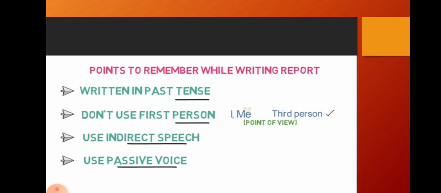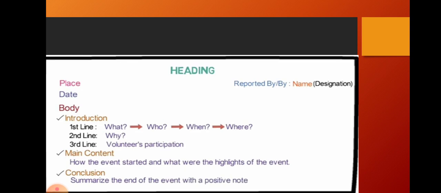You are studying 4th standard, still you have not learnt indirect speech and passive voice, so you don't take much care about it, but you have learnt past tense, no? So use past tense while report writing.